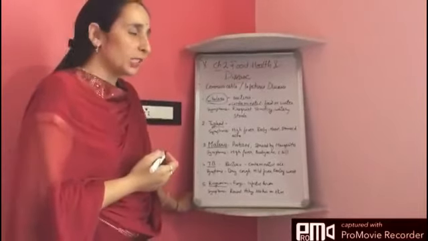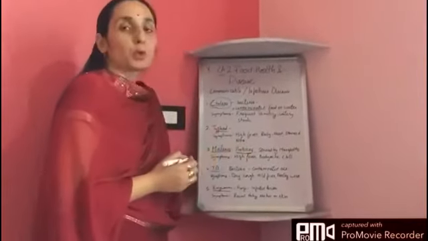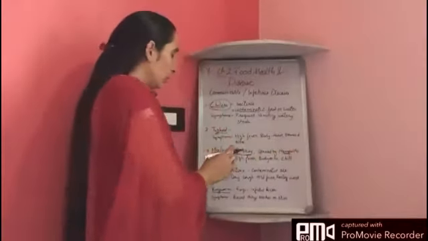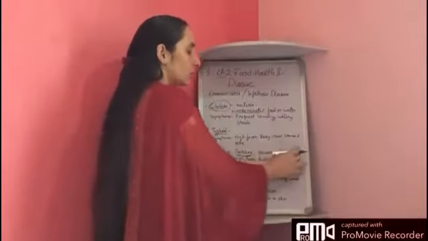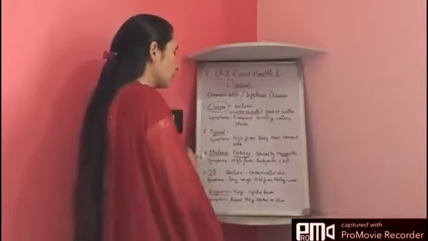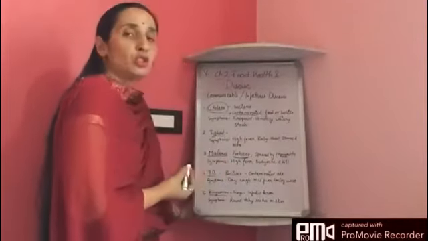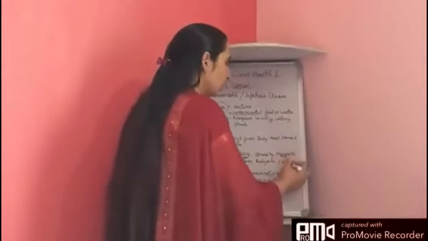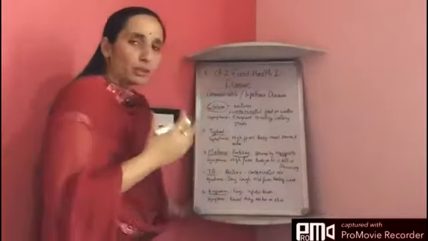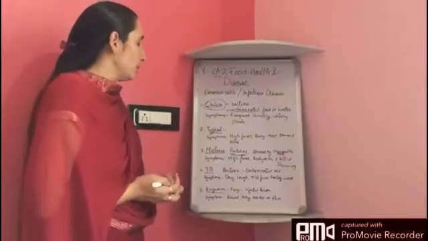Malaria is a protozoan disease, meaning it is caused by a protozoa and spread by mosquito bite. As you all know, malaria is spread with the help of a mosquito. Now, symptoms of malaria are high fever, body ache and chills. By chills it is meant shivering, how we shiver when we feel cold. So that shivering is also known as chills.